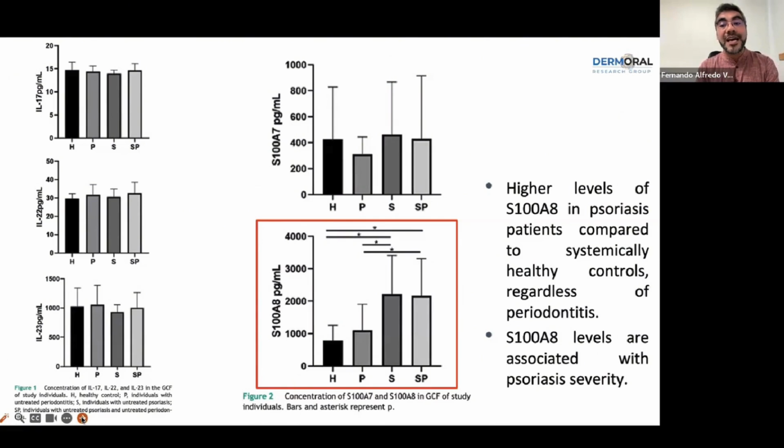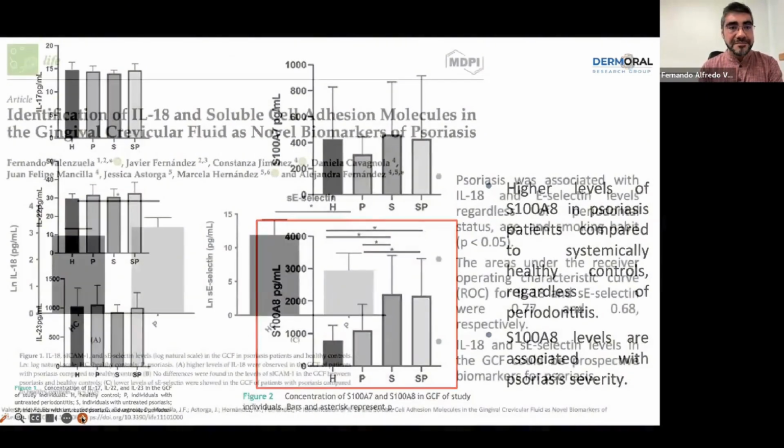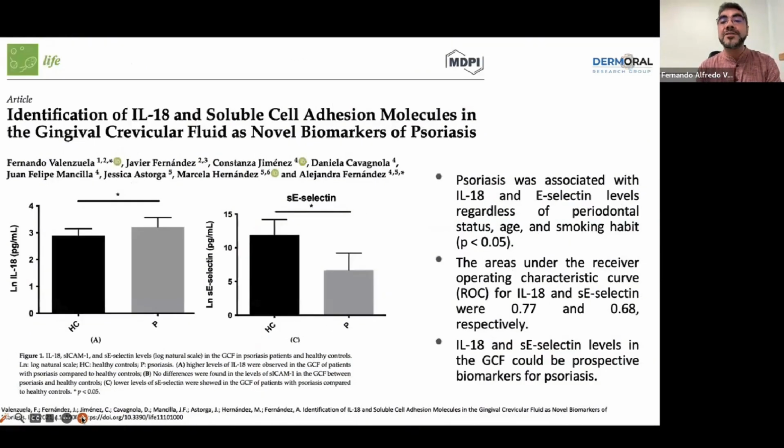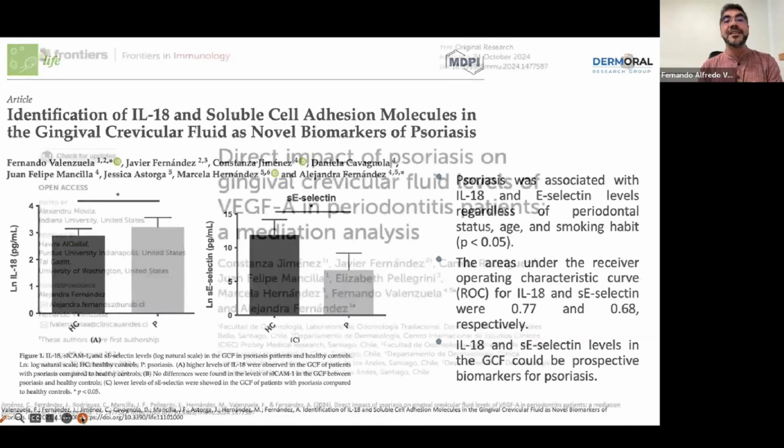And also S100A8 levels were associated with psoriasis severity. Then we looked at interleukin 18 and E-selectin levels, and they were associated with psoriasis. So both of them could be potential biomarkers of the disease.